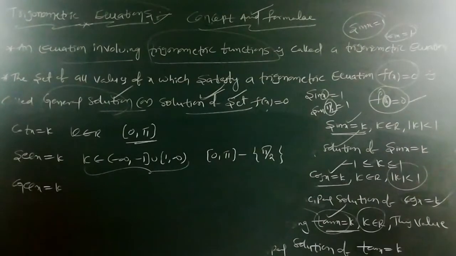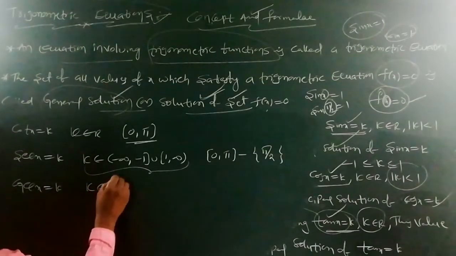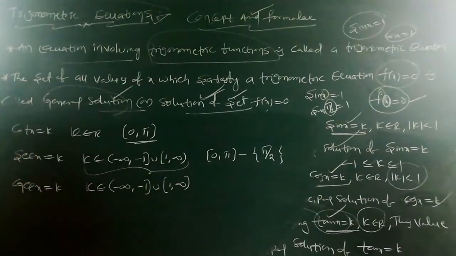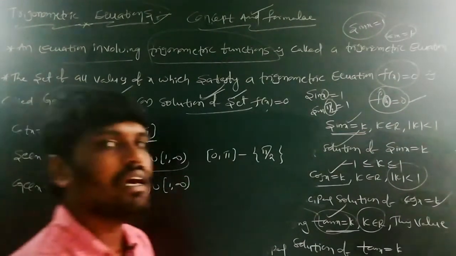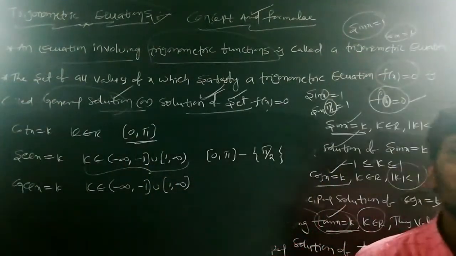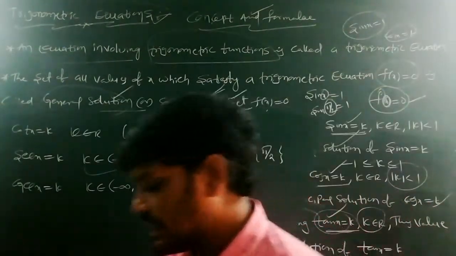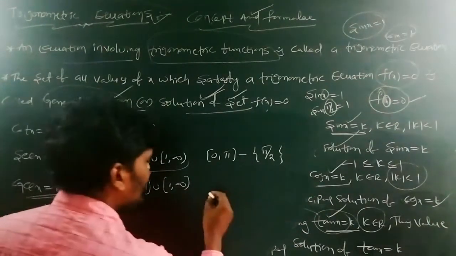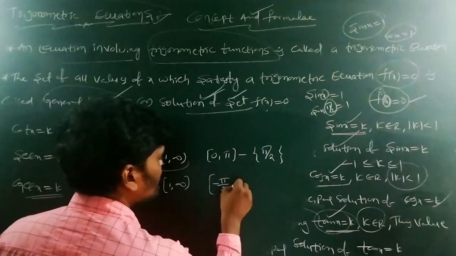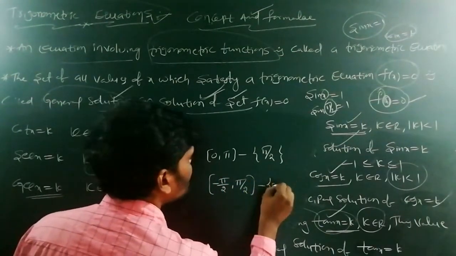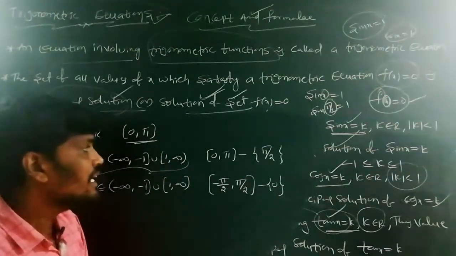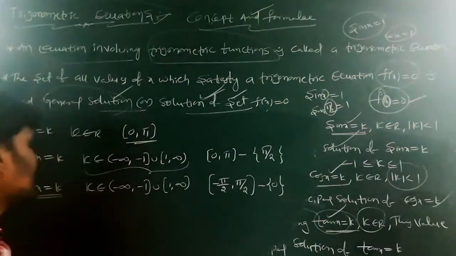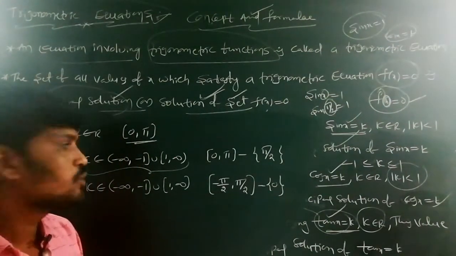Next one, the last one, is cosecant x. Here the k value is once again minus infinity to minus 1 and 1 to infinity. Cosecant x is equal to k, where k belongs to minus infinity to minus 1 union 1 to infinity. Cosecant x is equal to k satisfies the interval minus pi by 2 comma pi by 2, except 0. In that interval cosecant x is equal to k will be satisfied.